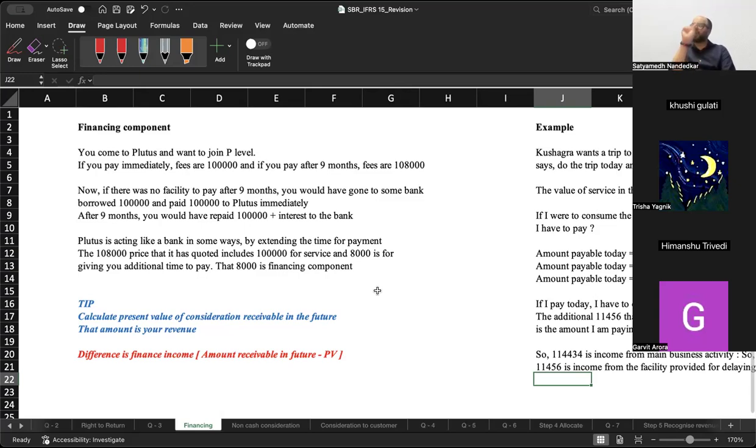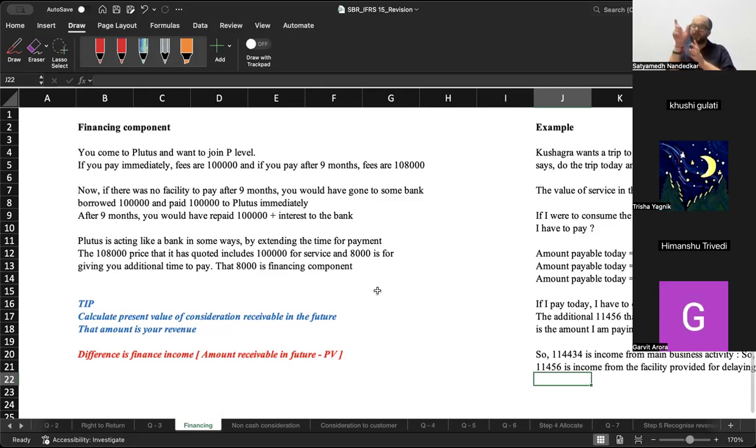Now it's not as if in 1 year my service is changing or I'm delivering something else above the promised service. I'm delivering the same item to him. I'm giving him the same thing that I had promised, which is the entire ACCA coaching. So my service has not changed, but I am giving Himanshu the facility of delaying the payment. In a way, I am acting like a bank to Himanshu. Out of the 2,20,000 that I am charging him, 2 lakh rupees is for my main business service, but the additional 20,000 is for giving him a facility to delay the payment by 1 year.